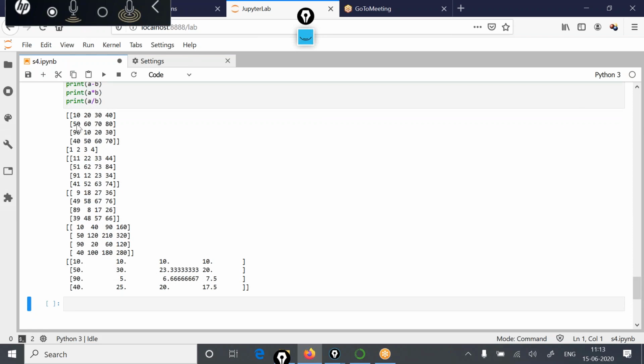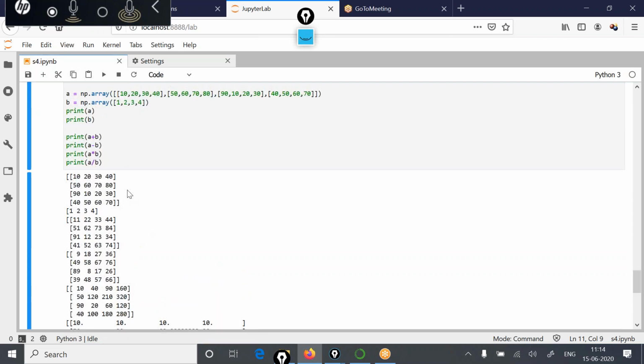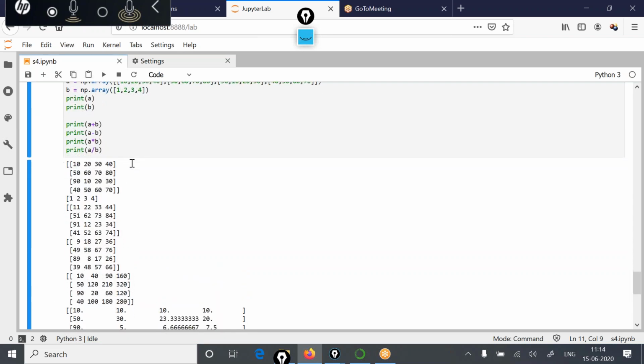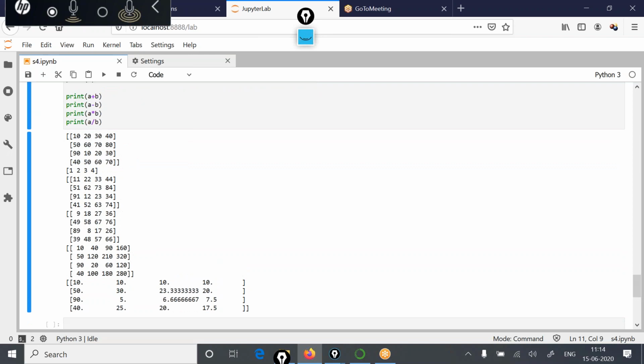See here also, in the second row 50, 1 has been broadcasted and 50 minus 1 is 49. If we consider the third row in the third operation, multiplication, let's say 90, this one also gets broadcasted, so that's why the first value in the third row is 90. You can verify the rest of the figures on your own, how broadcasting has enabled the addition, subtraction, multiplication and division of these matrices which are of unequal sizes.